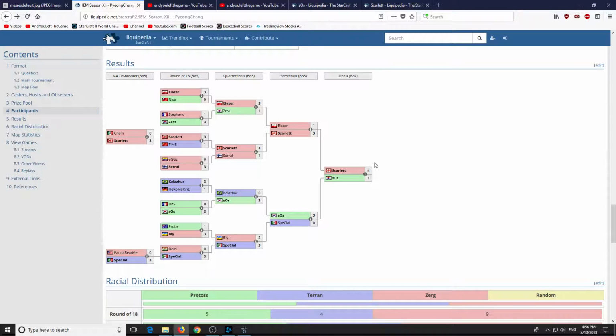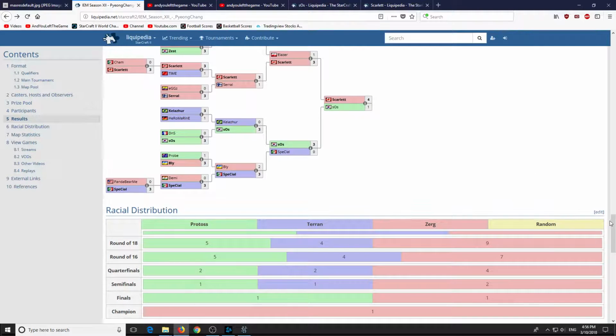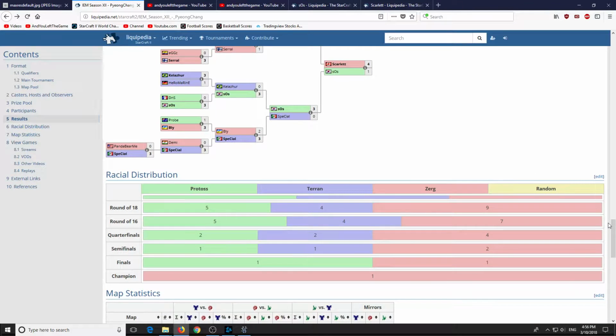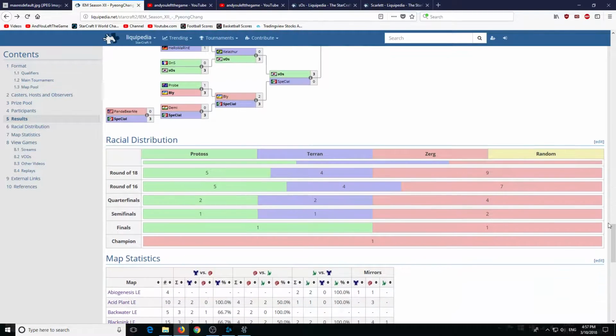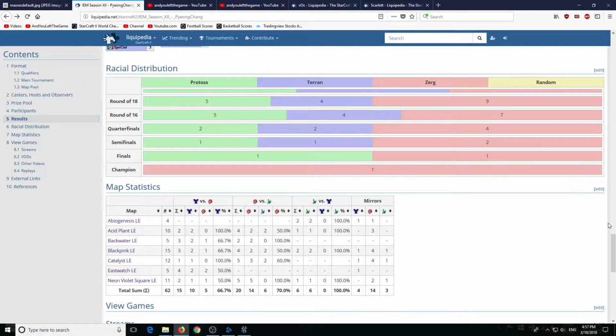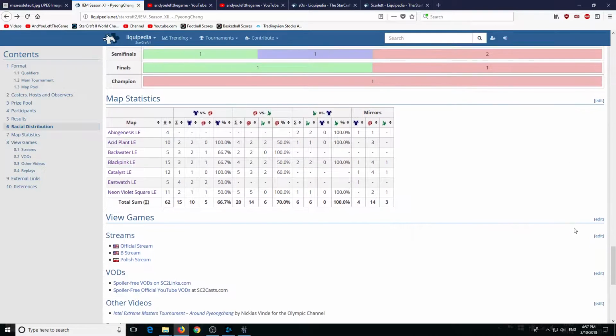Now, surprisingly, s0s in his previous games, as you can already see against DNS, Kalazur Special, he did not lose a single match, while in this match against Scarlett, he has barely won a single match. Well, unfortunately for him. Here you can also take a look at racial distribution, map statistics.